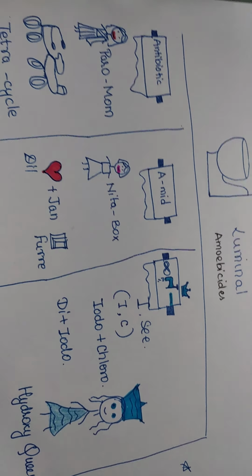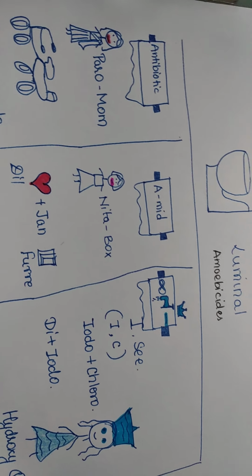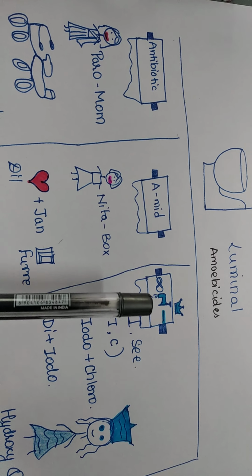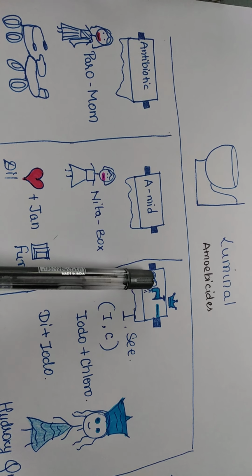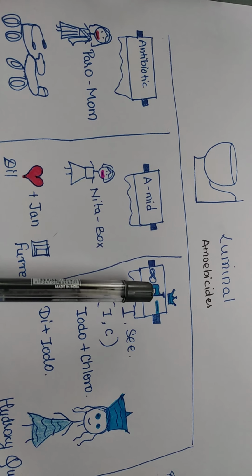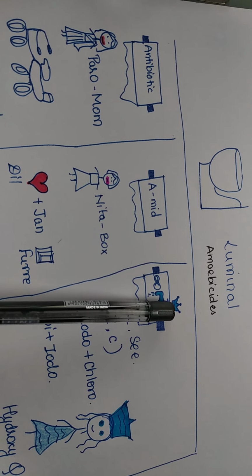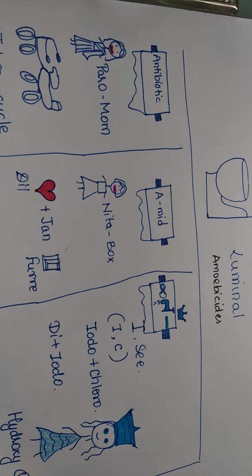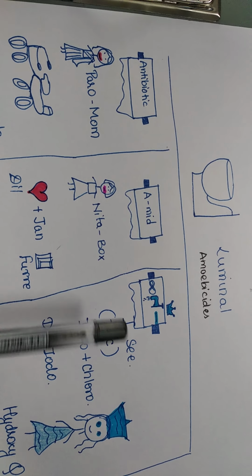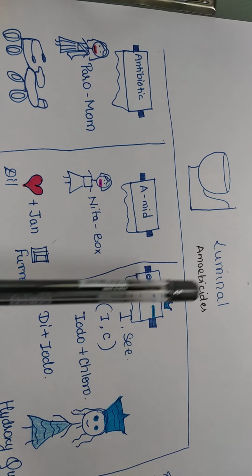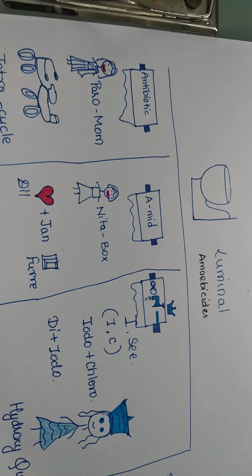Then the third class is the hydroxy, infinity. This infinity signifies 8. This tap of water signifies hydroxy. This crown signifies queen, and this is the line. So the class is 8-hydroxyquinoline. The 8-hydroxyquinoline drugs are all about IC. Instead of IC, it's I and the letter C.